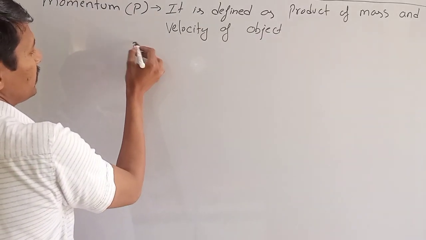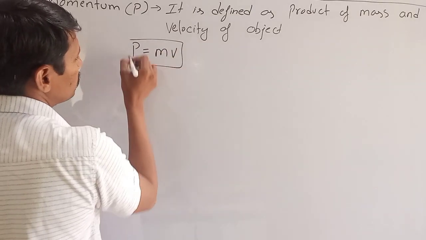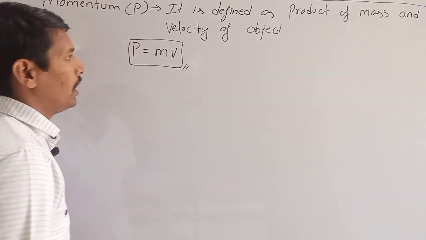Mathematically we can write it as P equals to mv. P equals to mv.